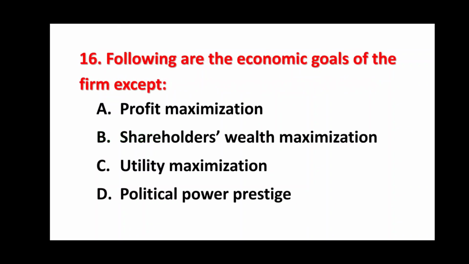Question number 16. Following are the economic goals of the firm except. Options are profit maximization, shareholders' wealth maximization, utility maximization, and the political power prestige. Option D is right option, that is political power prestige is not a goal of the firm.